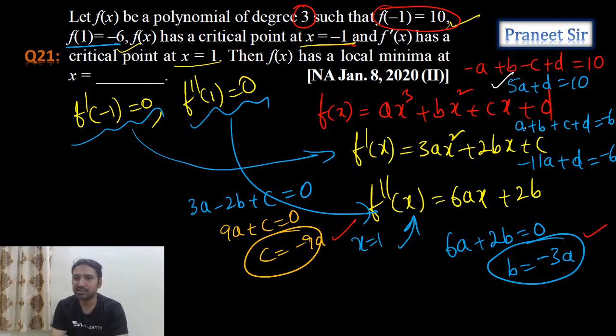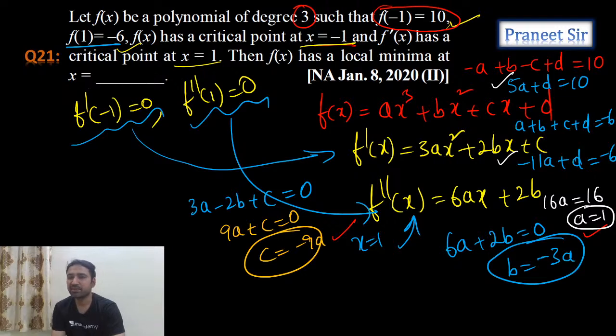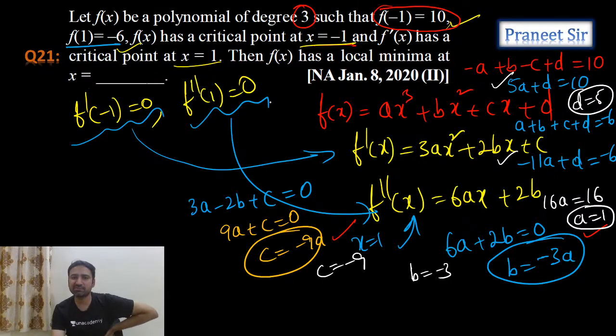If you subtract these two equations, what do I get? 16a is equal to 16. That means a is equal to 1. Once you get a equals 1, you can calculate the d value also. D value is becoming 5 and you can calculate all these values. B value is minus 3, C value is minus 9, and substitute all these values here.